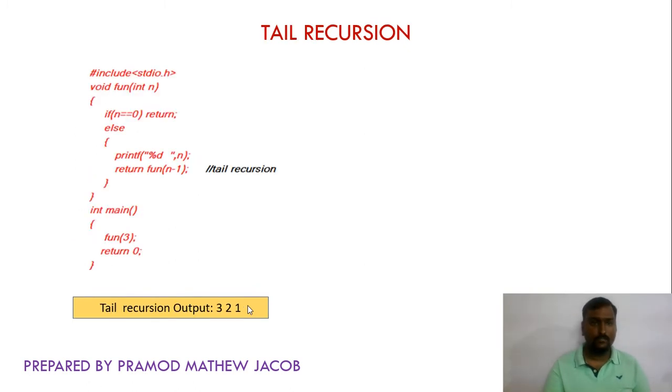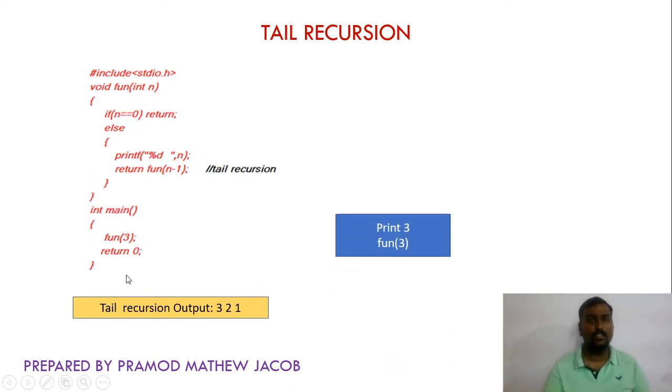Next is tail recursion. In tail recursion, first we will call fun of 3. In fun of 3, is n equal to 0, return. 3 is not equal to 0, so it will go to the else part. In the else part, the statement is print 3. So the value of 3 will be printed first. Then it will call fun of 3 minus 1. That means fun of 3 minus 1 is fun 2.